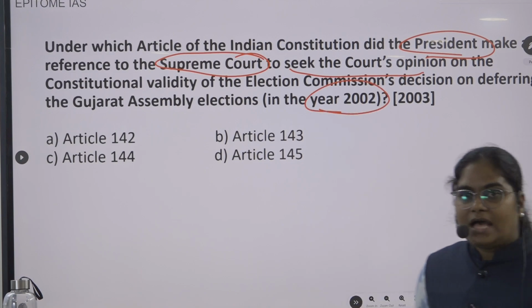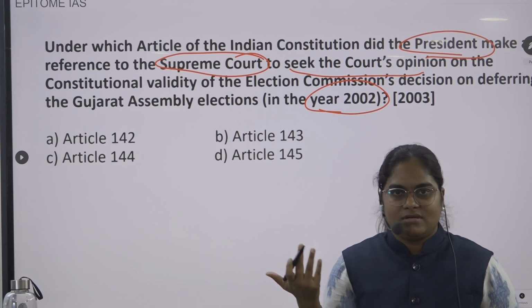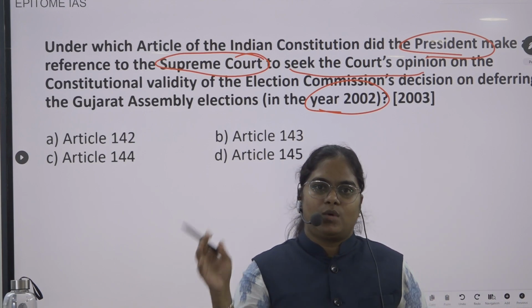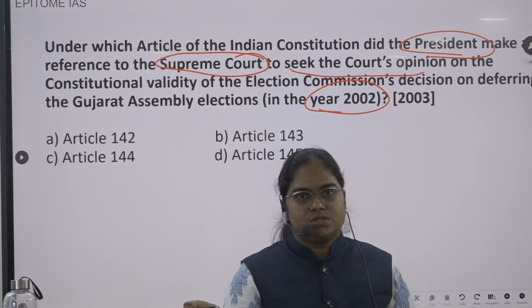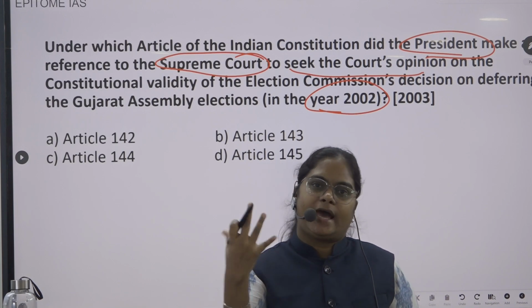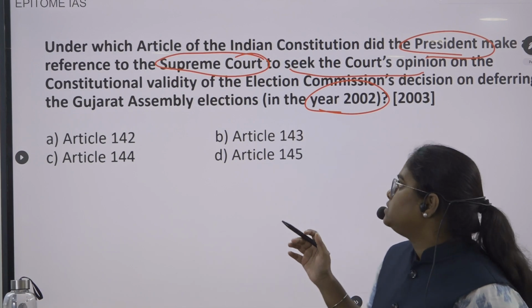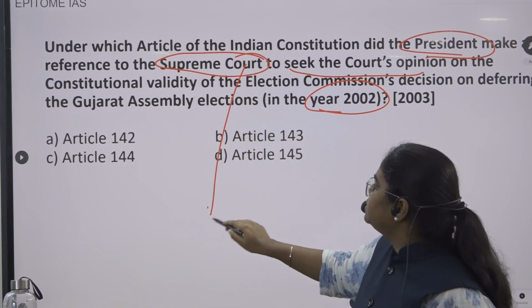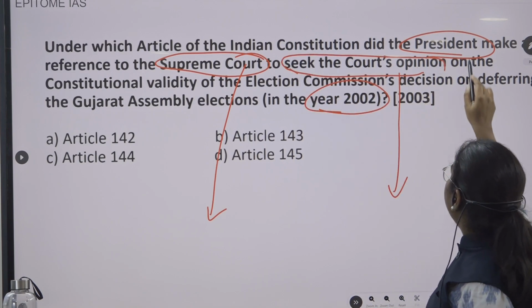Now you will be asking me, it happened in 2002, how will I know what happened then? Technically, in this question, no need to know what actually happened in that particular year. Just see the keywords here: Supreme Court, seek the court's opinion, President.